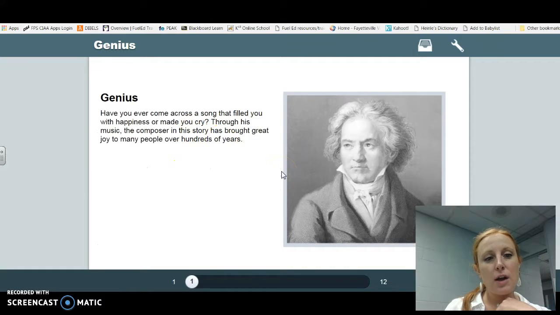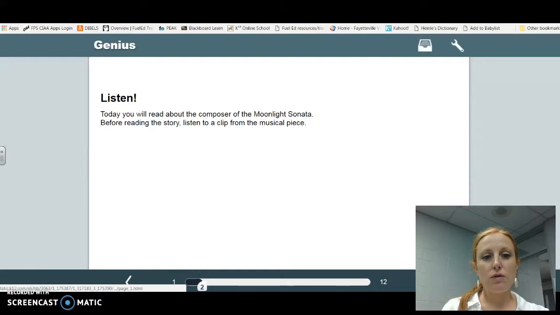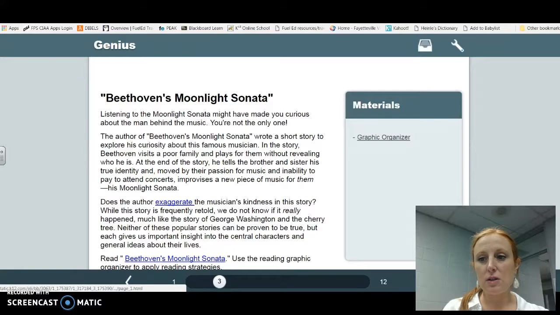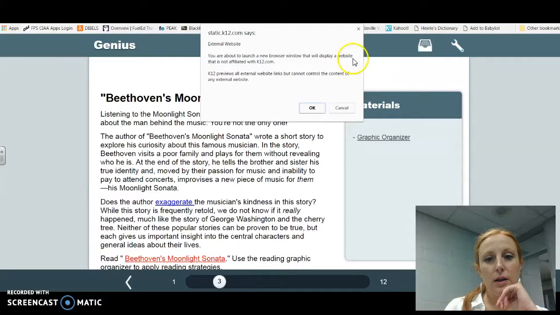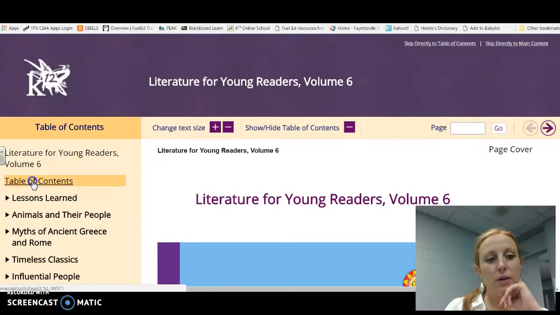This looks like I'm on the right track because it always tells about the author before it gives me the reading. As you scroll through the slides, and I recommend that maybe you reread some of them and revisit them since you skipped over it, you'll see here is the highlighted text that will take you directly to the anthology where you can read. You go to the table of contents.